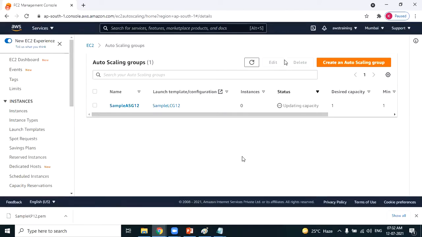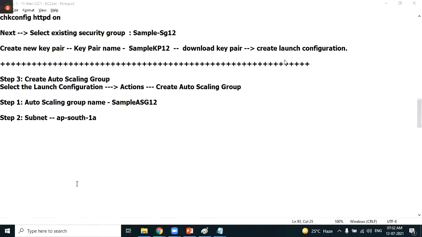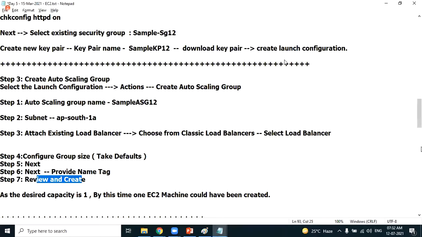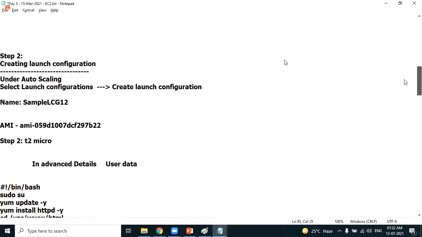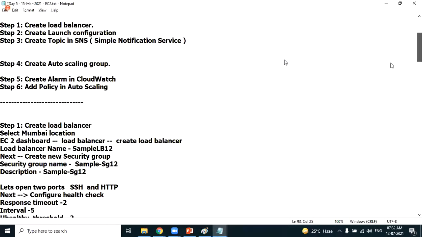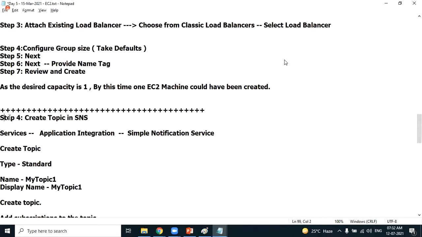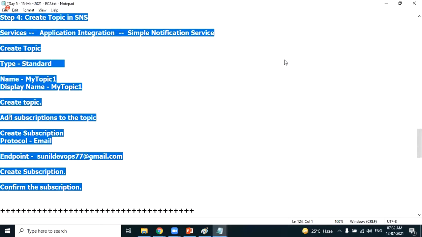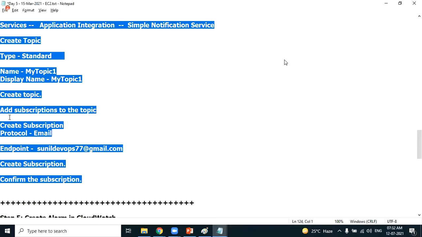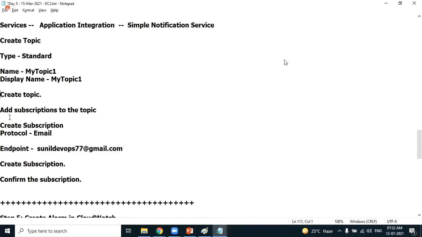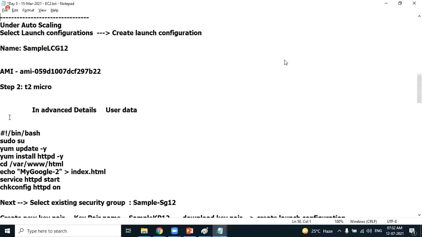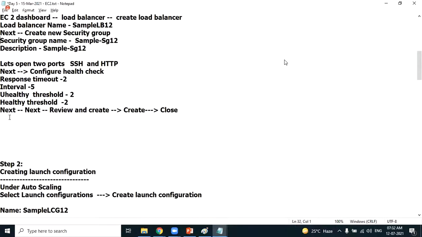We have done with step 4. We have created auto scaling group. Okay, step 4 we have completed, create auto scaling group. So for your notes purpose, I copied this part. Copy. Before auto scaling.